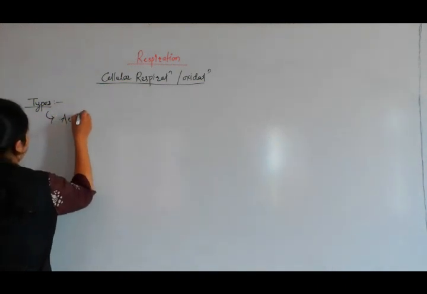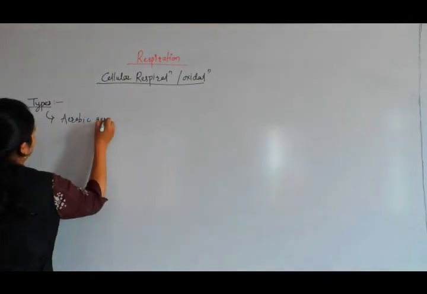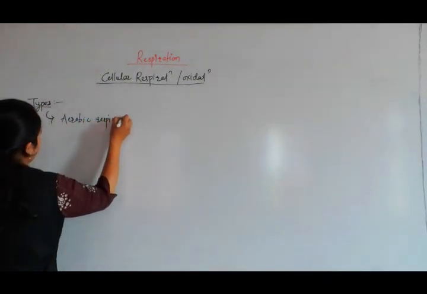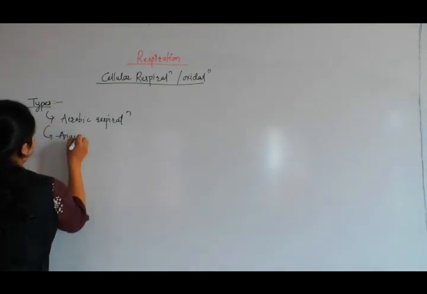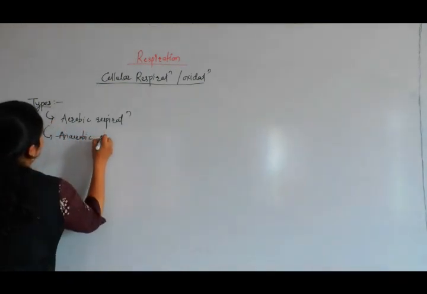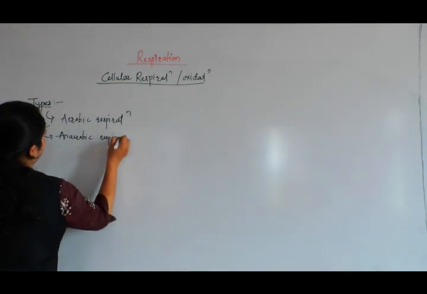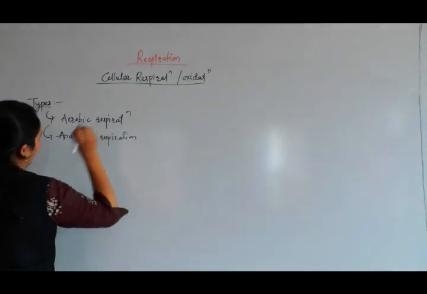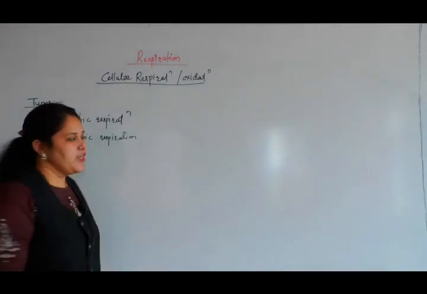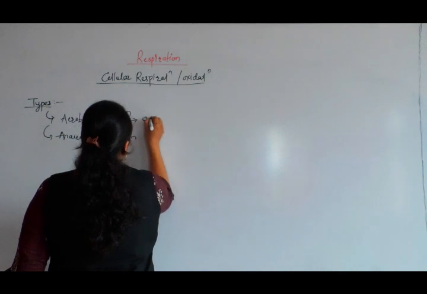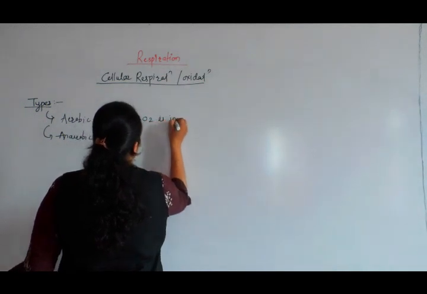aerobic respiration or anaerobic respiration. In case of aerobic respiration, oxygen is involved.